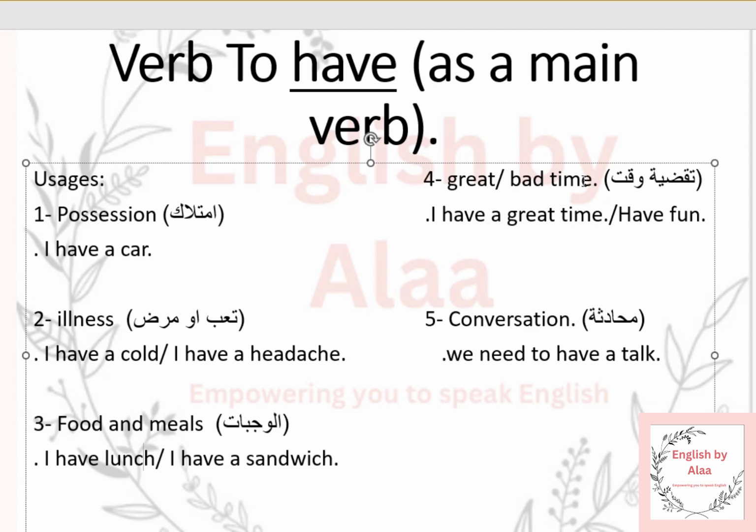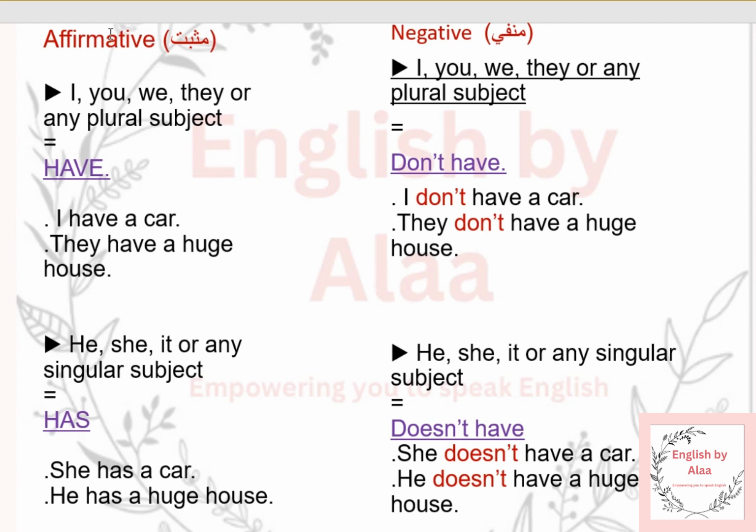We use the verb to have when we talk about conversations. For example, we need to have a talk. We need to have a conversation together. So these are the usages of the verb to have. Let's move on to the conjugation of the verb in the affirmative sentences and in the negative sentences.